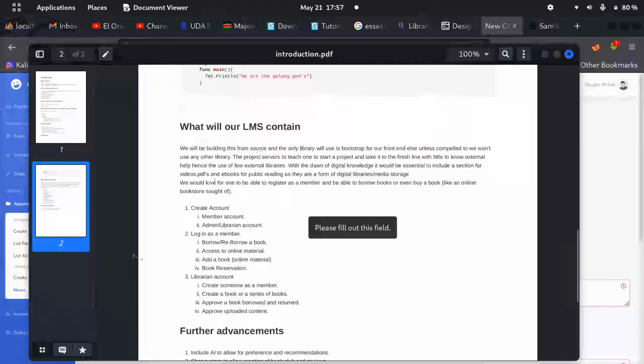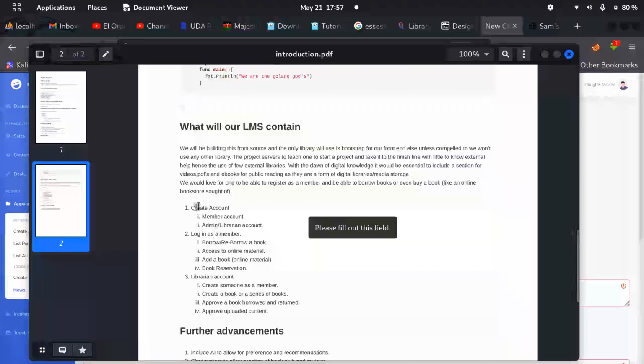Well, as I already said, we'll be building that. The project will just be to teach you guys. As I was saying, the LMS, library management system, we should give it a name so that I can avoid saying LMS every time. It's annoying, sort of. Okay.